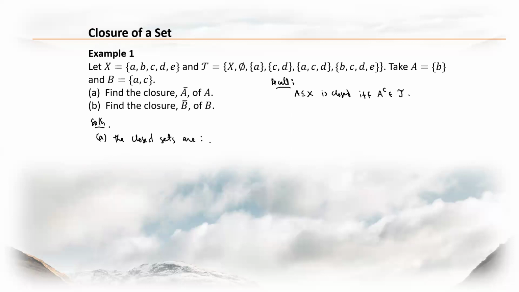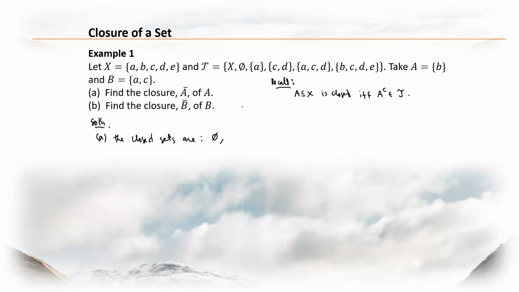And what are the closed sets? You refer to the elements of tau. The closed sets are the complements of each element of tau, right? So what is the complement of X? X is an open set, being an element of tau. Its complement is the empty set. So the empty set is closed.